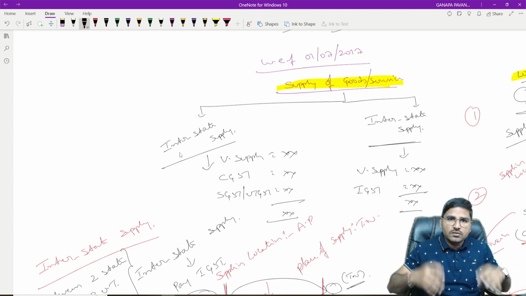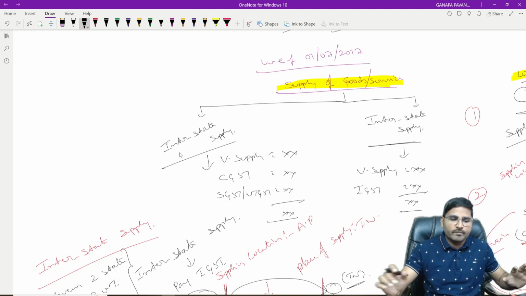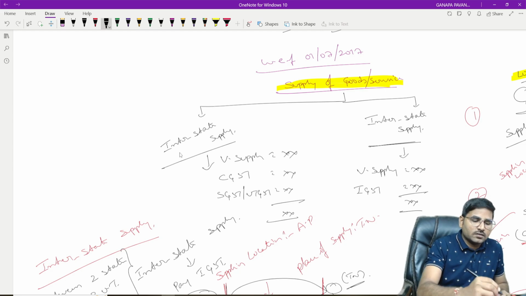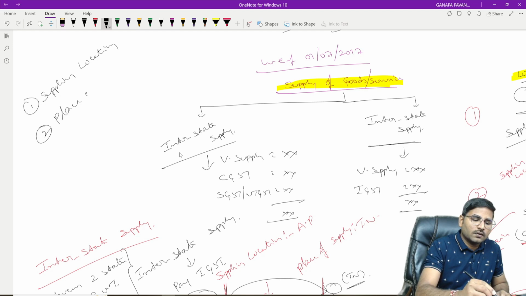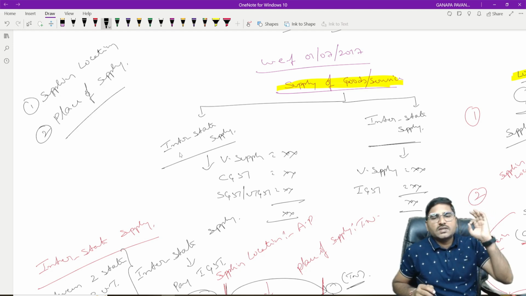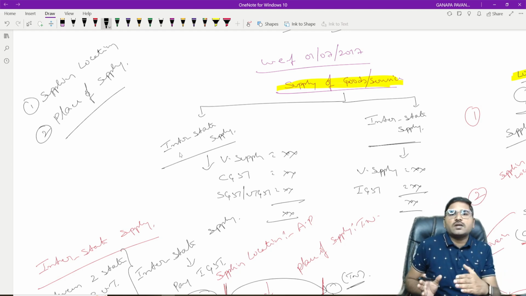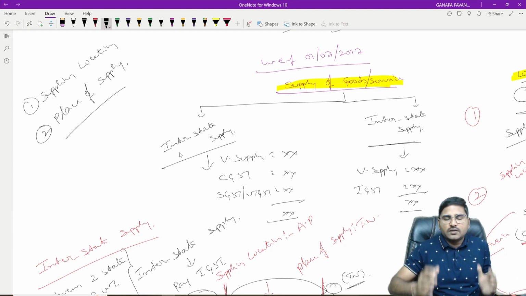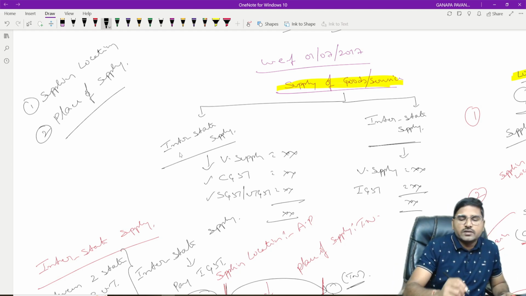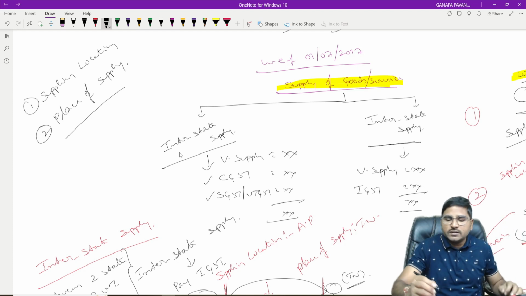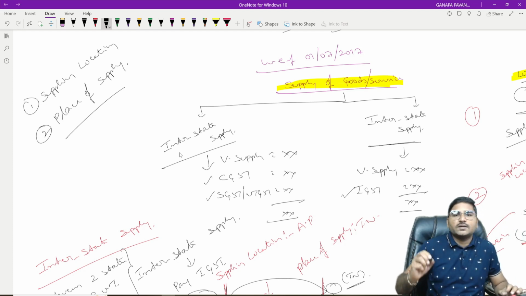Whether it relates to goods or services, the concept is the same. You just have to identify two factors. Number one, supplier location, and number two, place of supply. On the basis of the supplier location and the place of supply, we will determine whether it is an intrastate supply or interstate supply. If it is intrastate, we are liable for payment of CGST and SGST. In case of interstate supply, we are liable for payment of IGST.